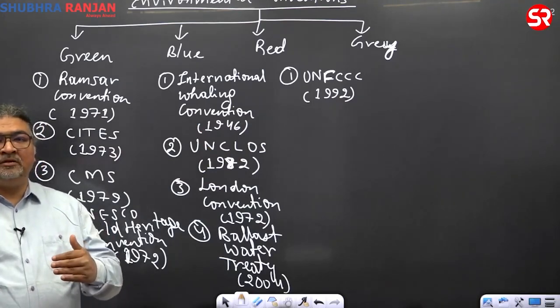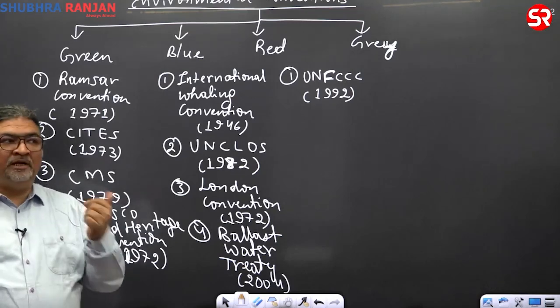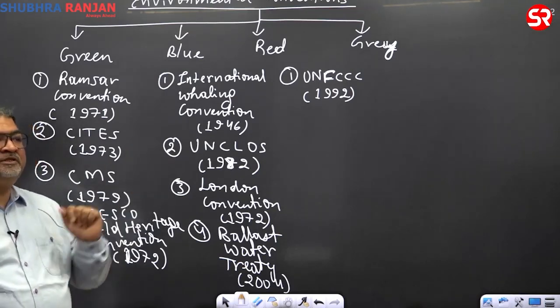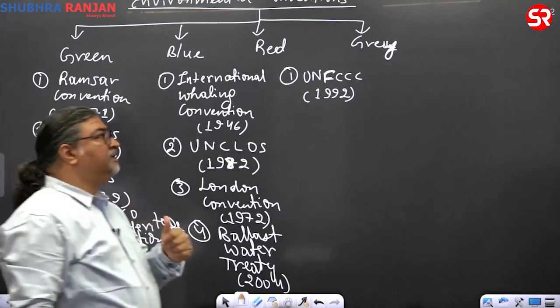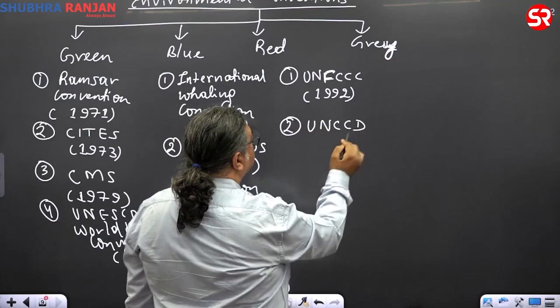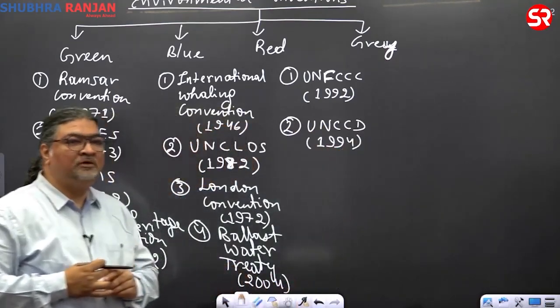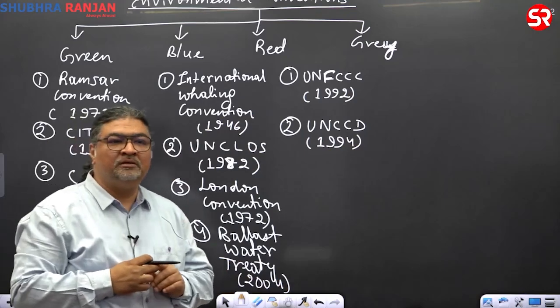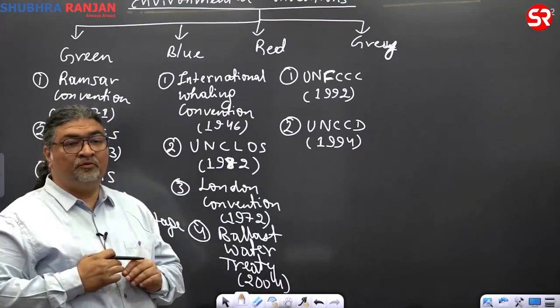Red here means what would become a threat to human life and also the planet. So the first area is climate change, that is the United Nations Framework Convention on Climate Change. The second area, which you are aware of, is desertification, UNCCD, 1994. Another crisis, you are aware, is the stratospheric ozone layer, the ozone hole, Vienna Convention.